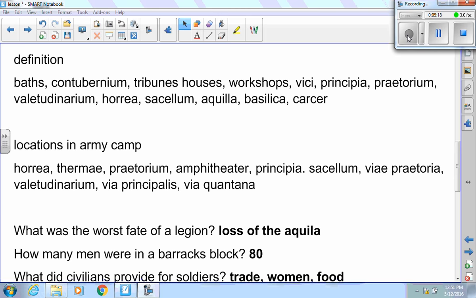What is the appropriate term for horrea in English? The granaries. Very good. What is a sacellum?